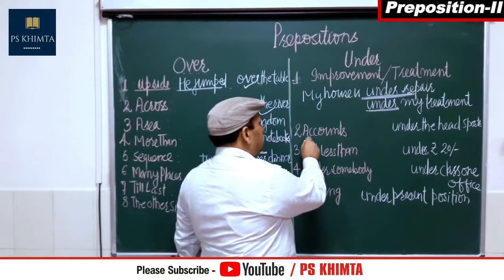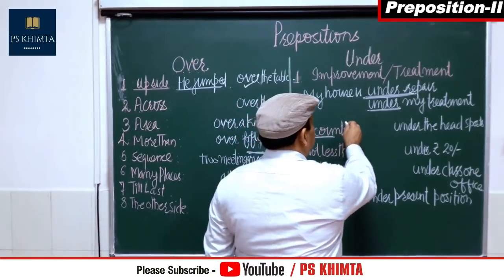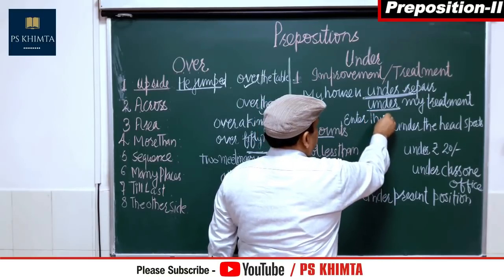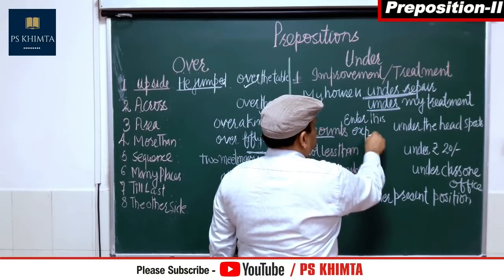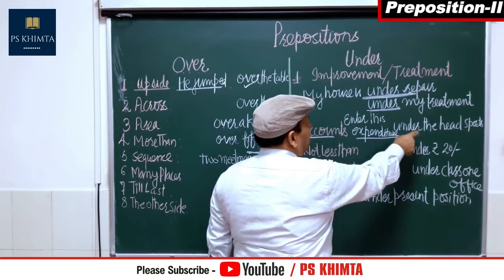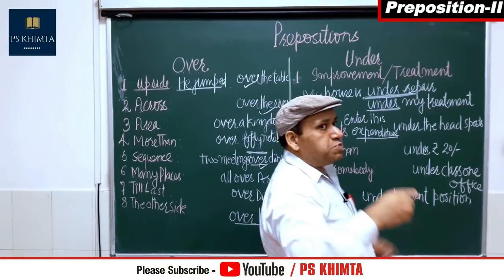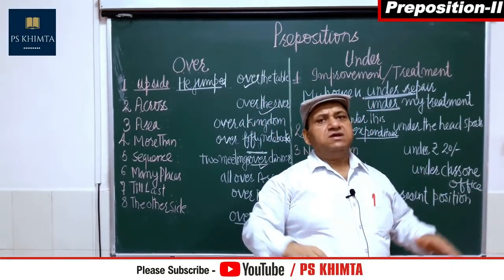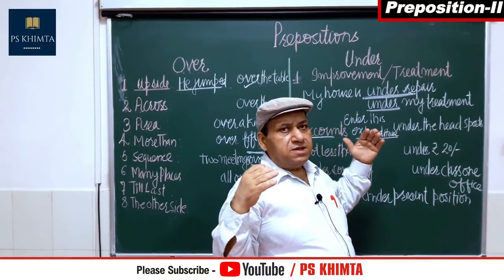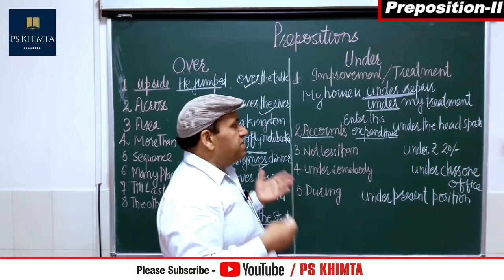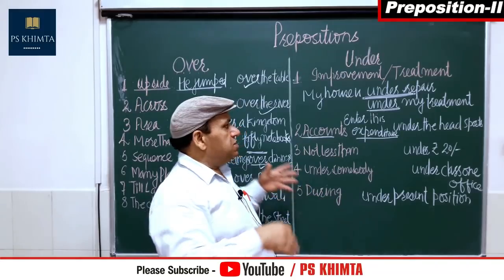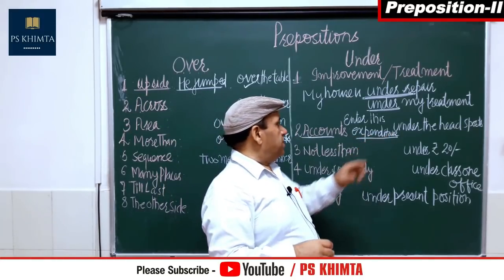See, in the accounts department, we also use "enter this expenditure under the head of sports." There are different heads in accounts. So one head is sports. There may be a head of miscellaneous, some stationery, some traveling allowance. So this is one head.